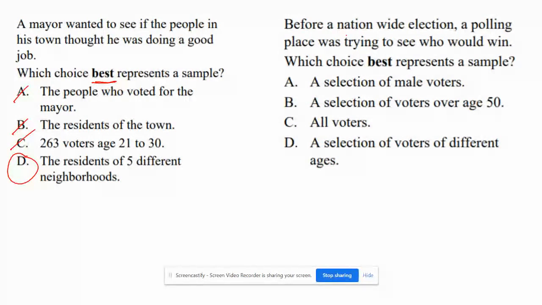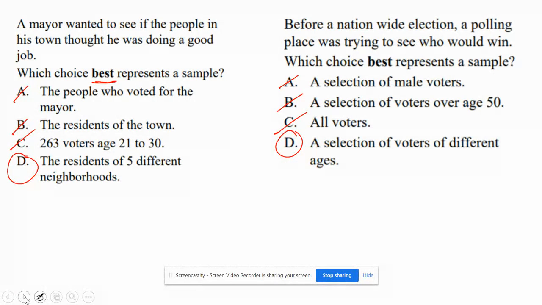All right, number 2, before a nationwide election, a polling place was trying to see who would win, which choice best represents a sample. All right, so a selection of male voters. What about the females? So of course that wouldn't work. A selection of voters over 50. All right, what about the ones under 50? That wouldn't work. All voters, of course, would not work because there's no sample. That's everybody. How about D? A selection of voters of different ages. Of course, that's going to work.